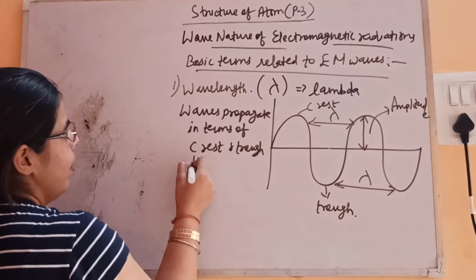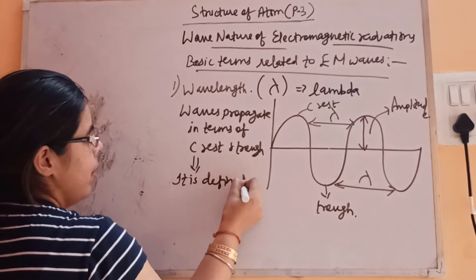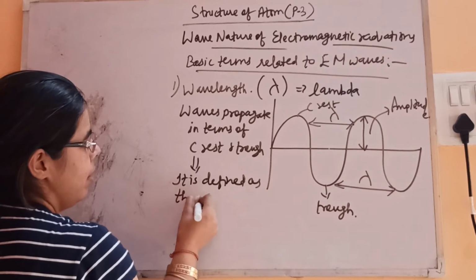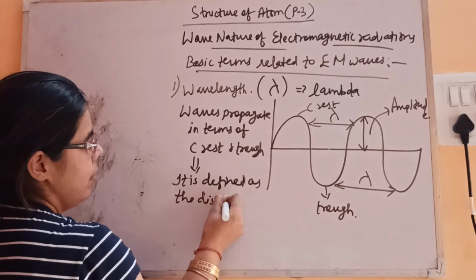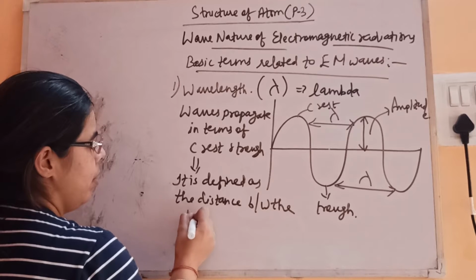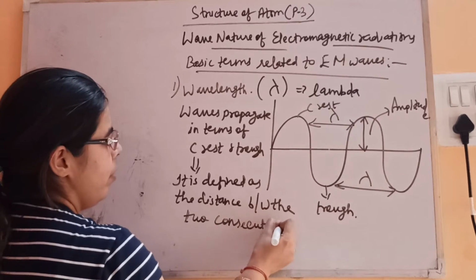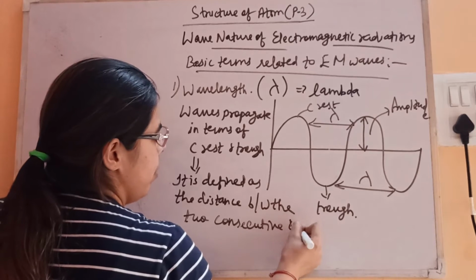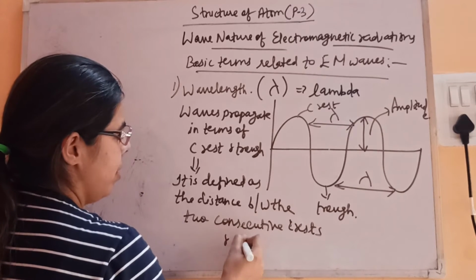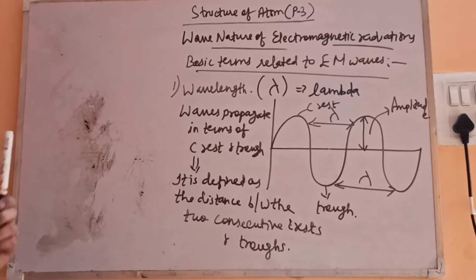It is defined as the distance between two consecutive crests or troughs. Fine, this is about wavelength.